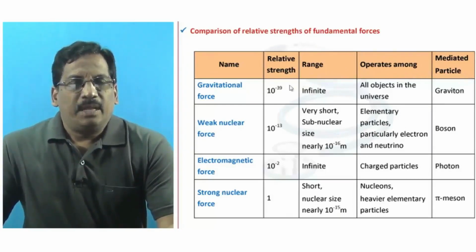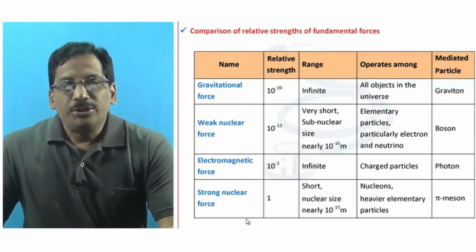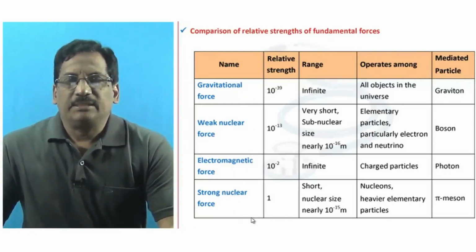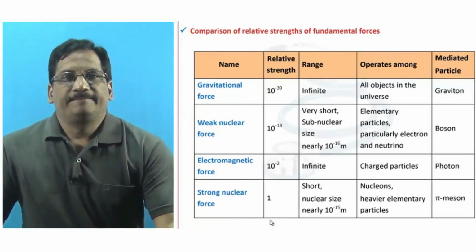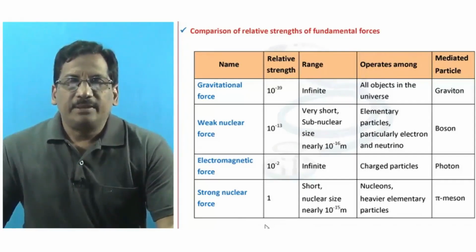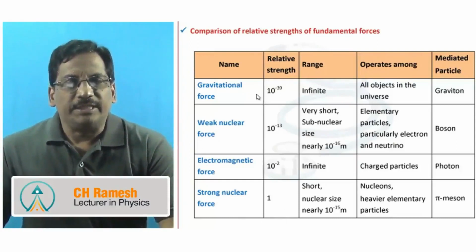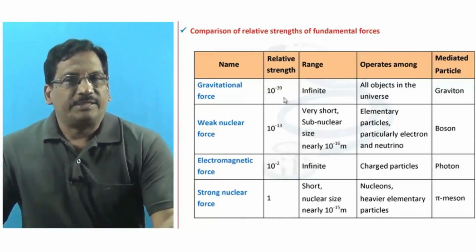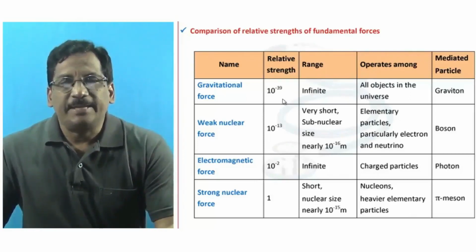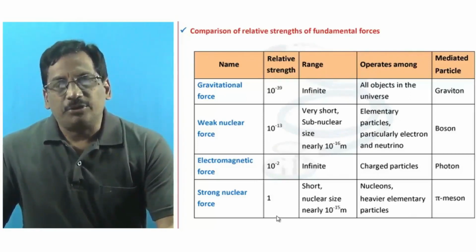Among all these, the strong nuclear force is considered to be the strongest. So if we refer to its strength as 1, then the gravitational force is the weakest force and it is of strength 10 power minus 39 times that of the strong nuclear force.